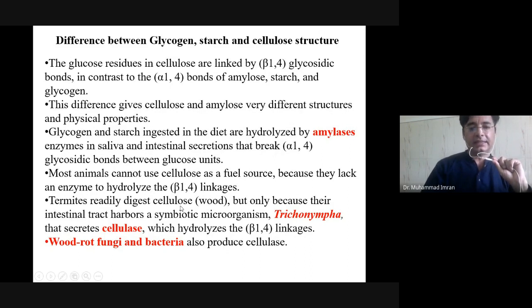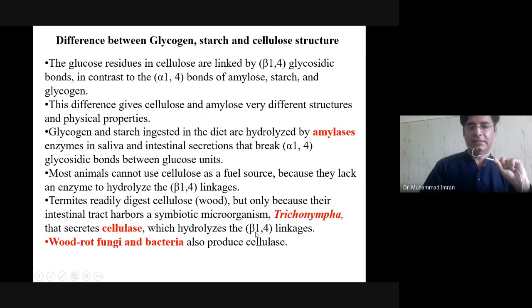Termites readily digest cellulose like wood, but only because their intestinal tract harbors a symbiotic microorganism known as Trichonympha, which secretes cellulase, which hydrolyzes the cellulose and produces glucose and maltose, and that gives energy to the termites.